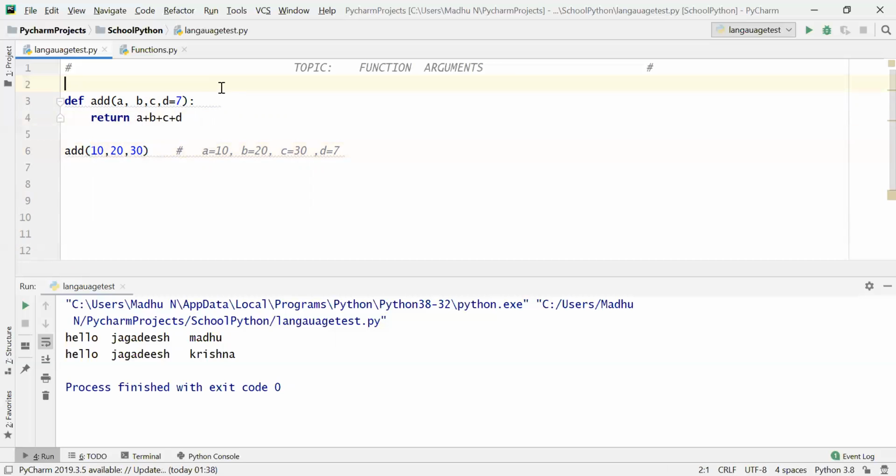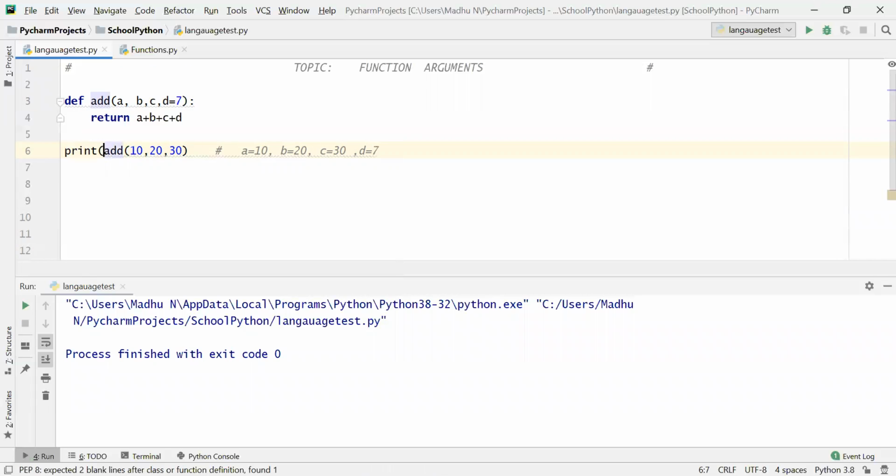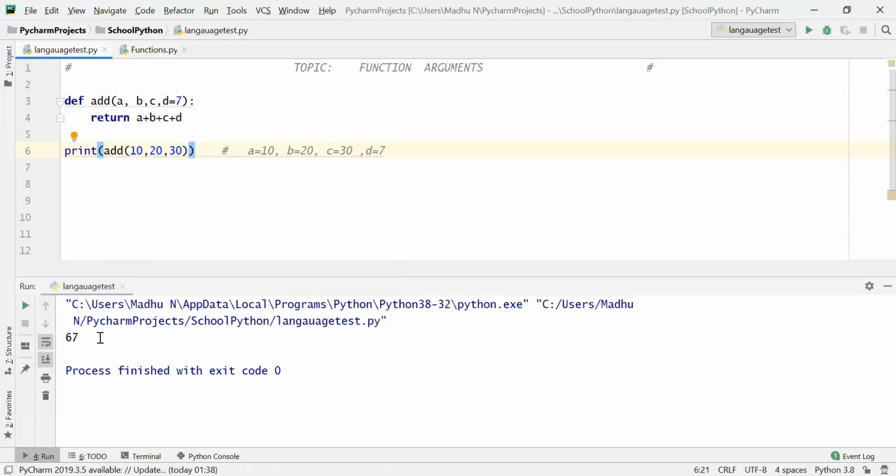Now the rule of Python is not violated here. How many parameters are there? A comma b comma c comma d. But you already passed the value of d as 7, so there is no need to pass it again. It will take d as 7 only, so the output will be 30 plus 30, 60, 60 plus 7, 67. So I will print this. 67. This is about default argument with one value.